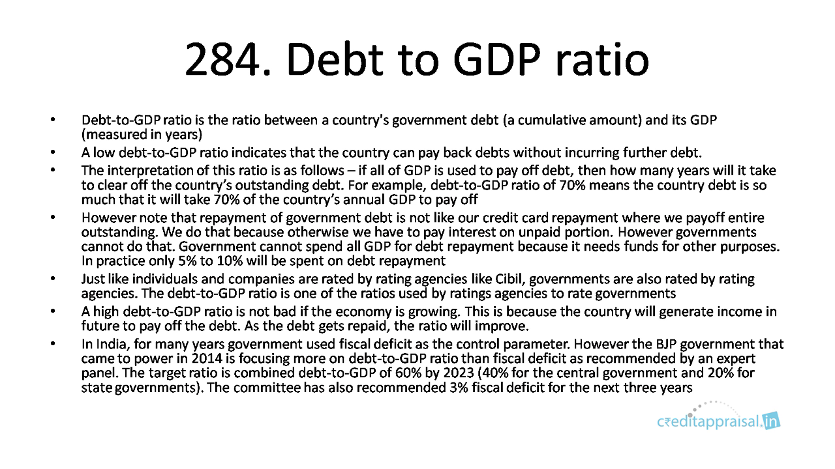That's 40% for central government and 20% for state governments. The committee has also recommended 3% fiscal deficit for the next 3 years. That is also the fiscal deficit target which the government is aiming at.